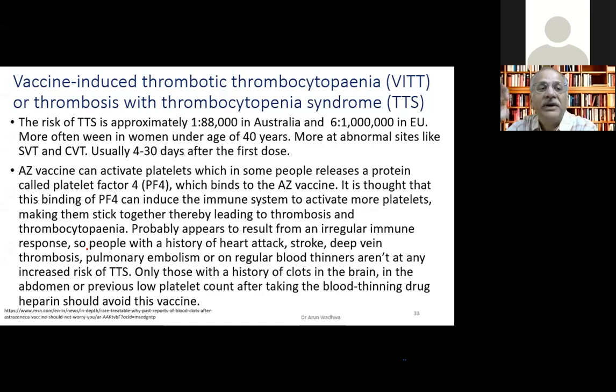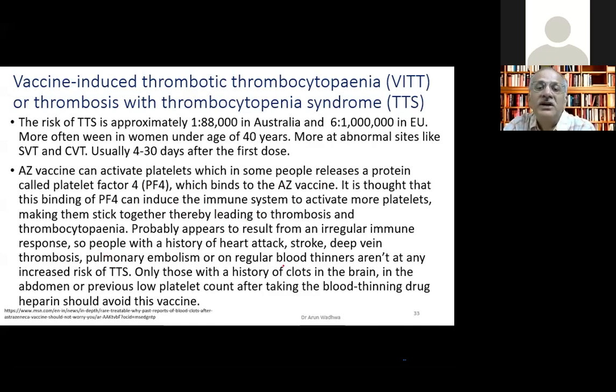Because if a patient complains of severe abdominal pain or severe headache after this, you must investigate them. So why does this happen? Because they have seen that this vaccine activates the platelets, and in some people this releases a protein called platelet factor 4, which binds to the vaccine. Once this binds to the vaccine, the platelets aggregate. Once they aggregate, they cause thrombosis. And because of the using up of the platelets, it causes thrombocytopenia.